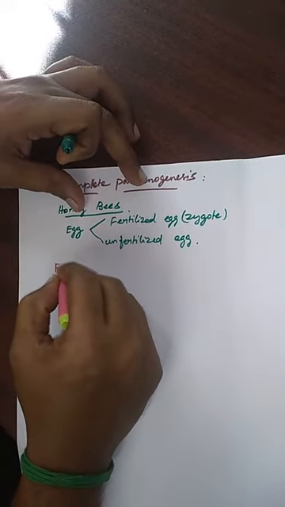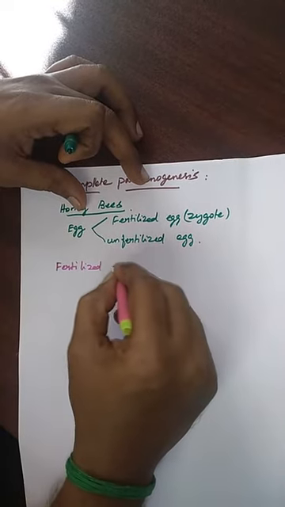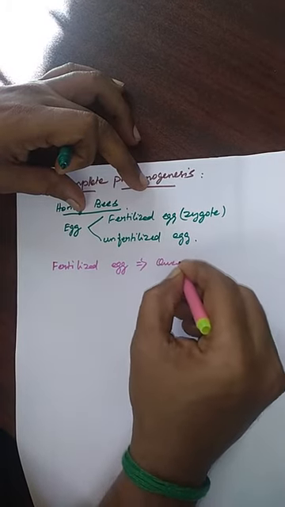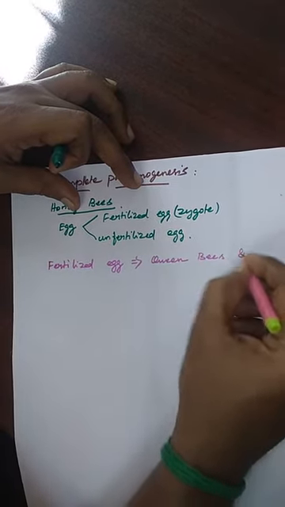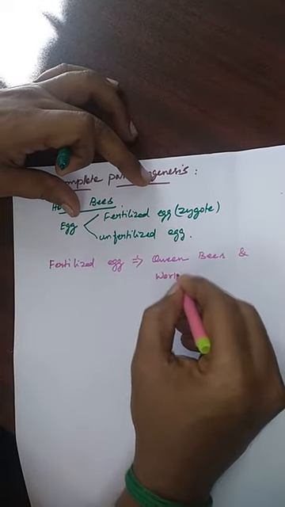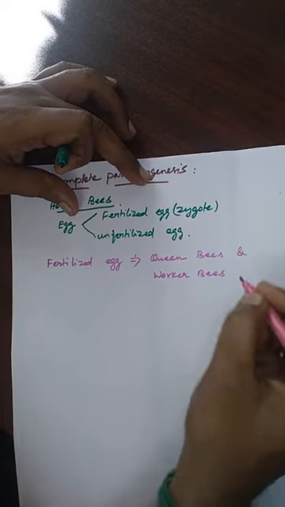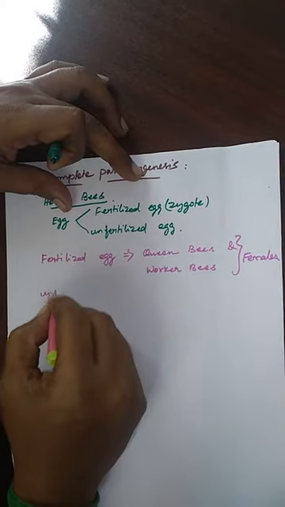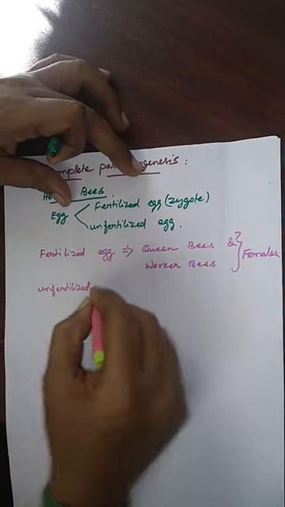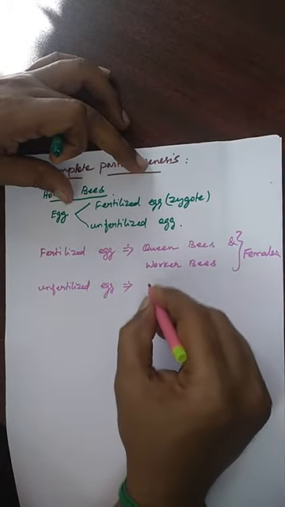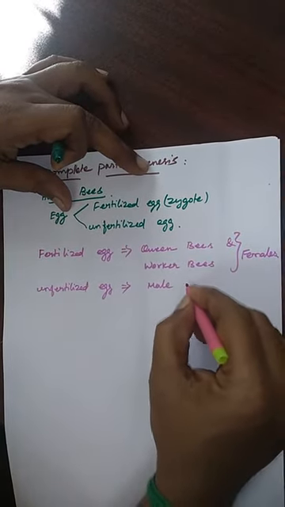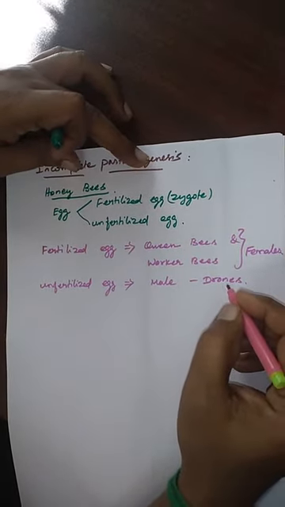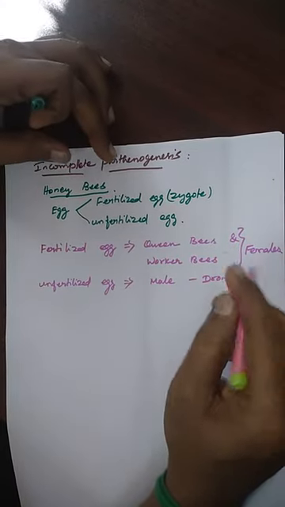So fertilized eggs are developed into queen bee and worker bees. Both are females. But in the case of unfertilized egg, it becomes only male. This is nothing but drones. Okay, this is the incomplete parthenogenesis in honeybees.